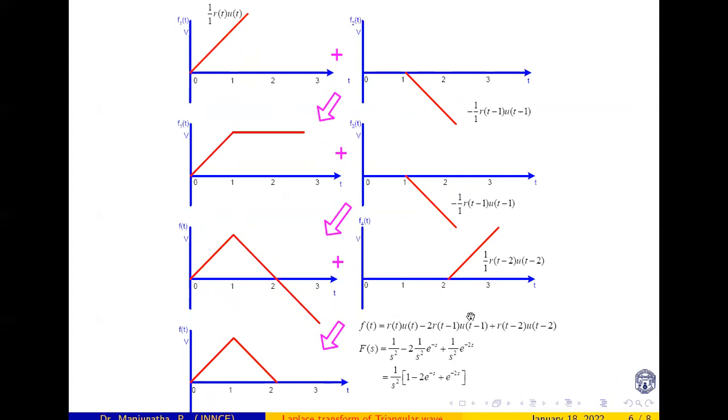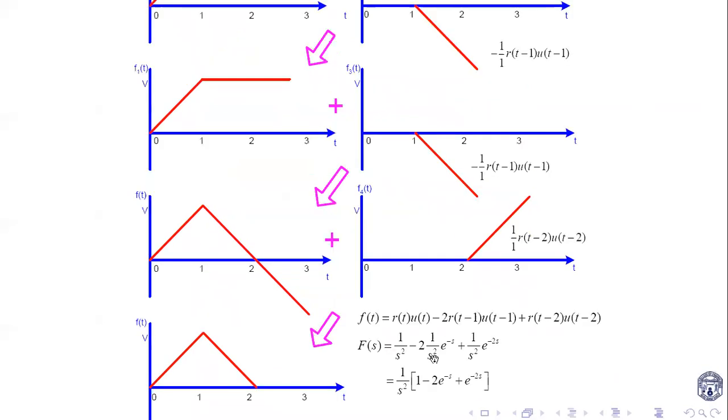The Laplace transform of this one is, for the ramp function, 1 by s square, and it is delayed by a unit time of 1. Its magnitude is 2, that is minus 2, 1 by s square e to the power of minus s. Then plus, it is again a ramp function.